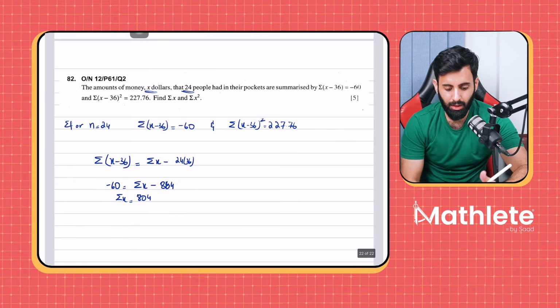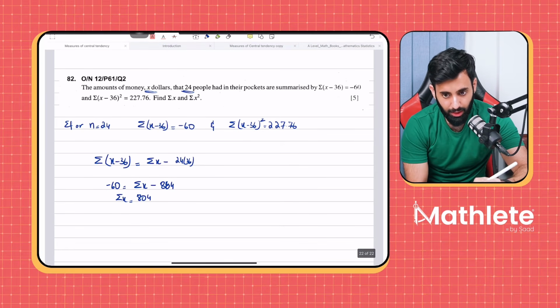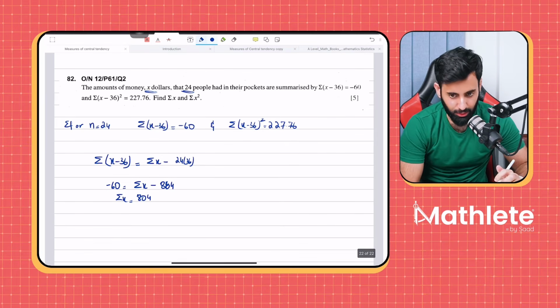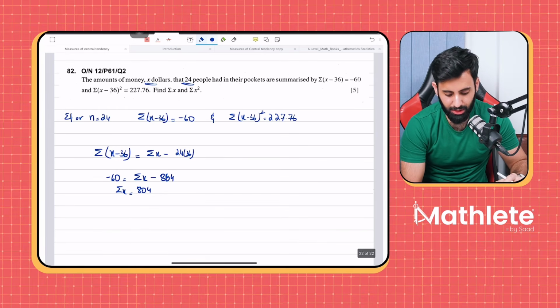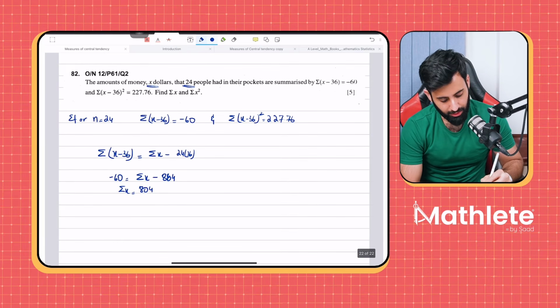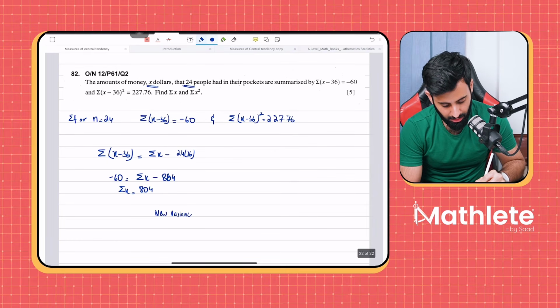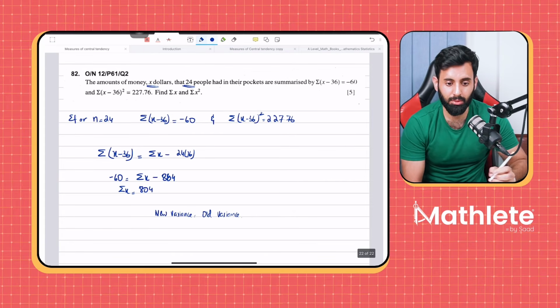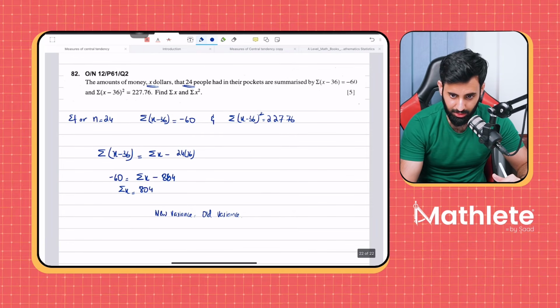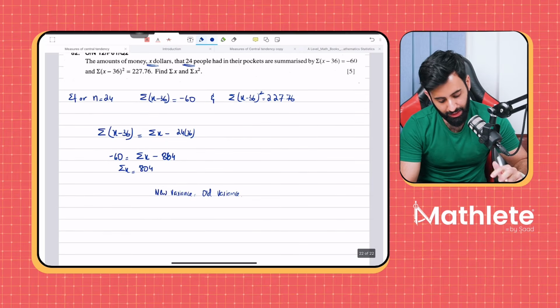Okay, great. Now we have to find summation x squared. What are we going to do over here? This is the formula that we're going to use: the new variance equals the old variance. Now notice we don't even have the old variance, so we're going to calculate the old variance now. How will I calculate the new variance? Let's start with that.